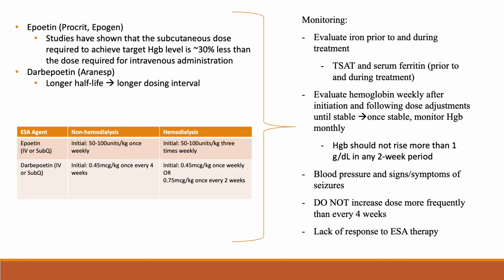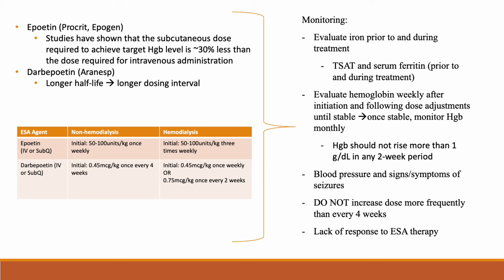I'll briefly review the two ESA agents. Epoetin is a recombinant human EPO, and darbepoetin is a synthetic EPO analog. Some studies have shown that the subcutaneous administration of epoetin may result in lower doses needed to achieve a target hemoglobin level compared to intravenous administration of epoetin. This may be helpful in a patient who is at higher risk for experiencing any of the adverse effects discussed in the previous slide.